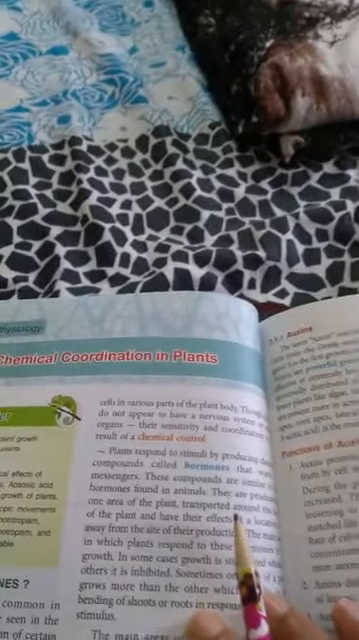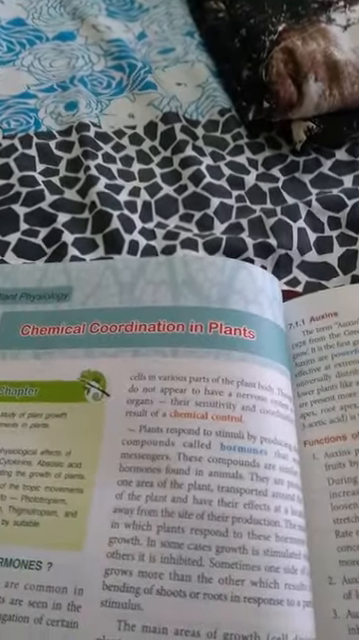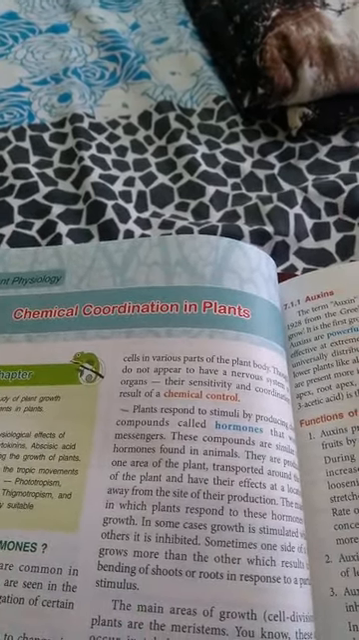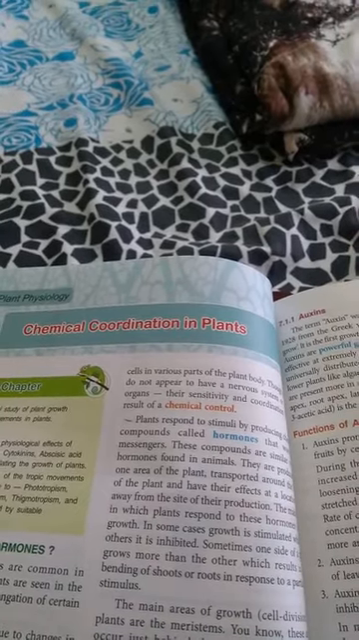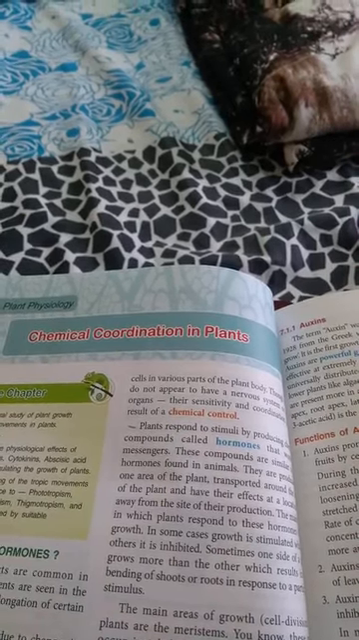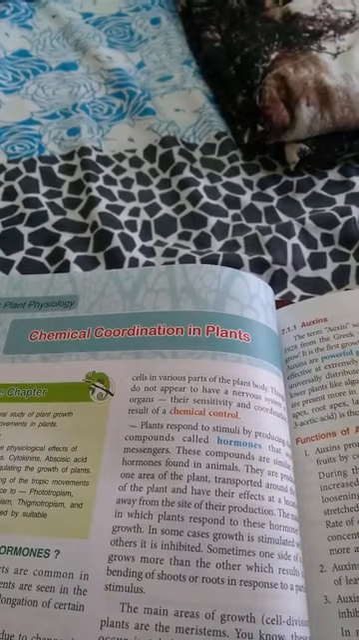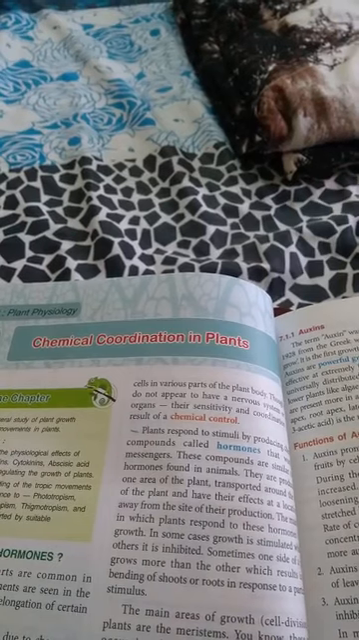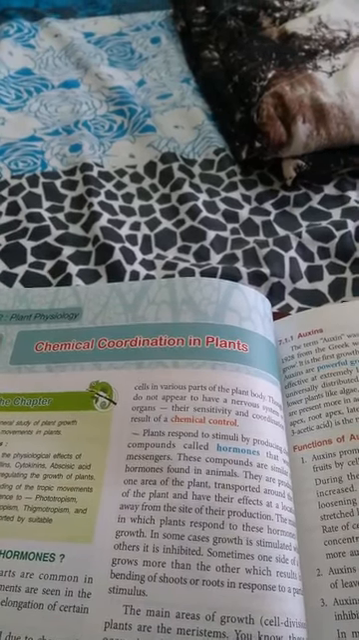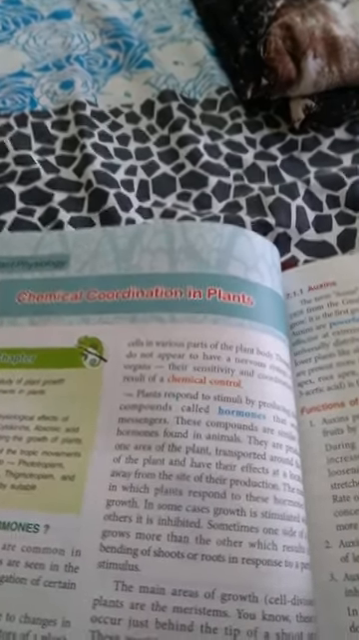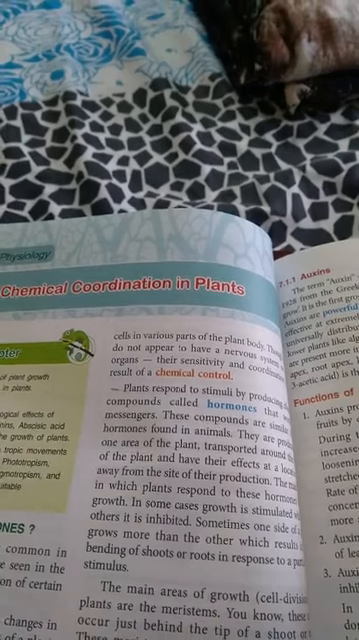Now all these responses are produced due to some chemicals. Those chemicals are called hormones. It means in case of plants, a chemical coordination is present. In case of animals, two types of coordination are present. One is nervous coordination, that is done by the nervous system, and second is chemical coordination, that is done with the help of hormones. So in case of plants, only chemical coordination is present. It means coordination done by hormones.